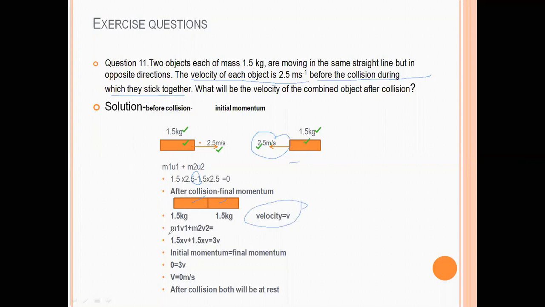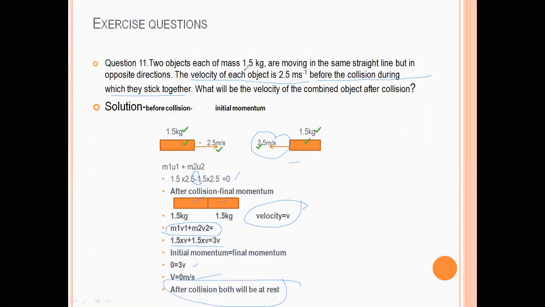Now the equation is m1v1 plus m2v2, this is the final momentum. This is 3v. Now substitute: 0 is equal to 3v, or v is equal to 0. v equal to 0 shows that after collision, the objects will be at rest.